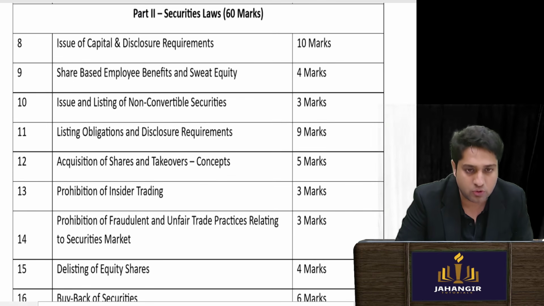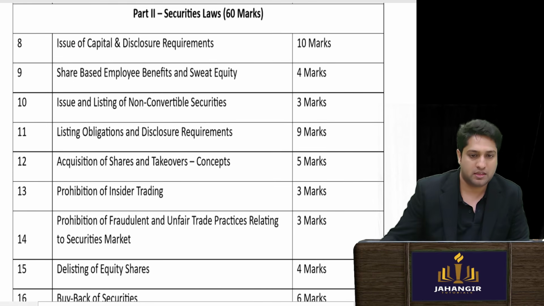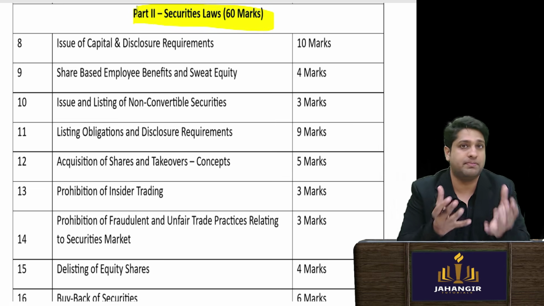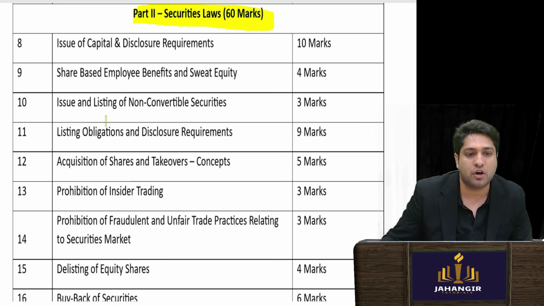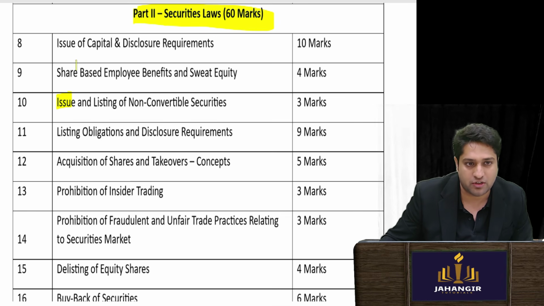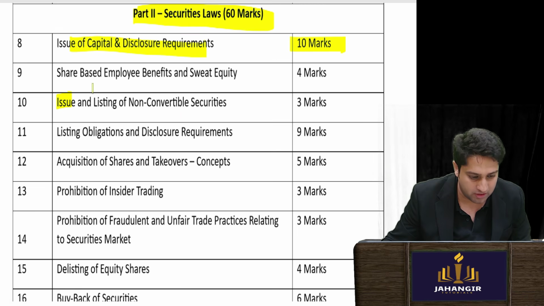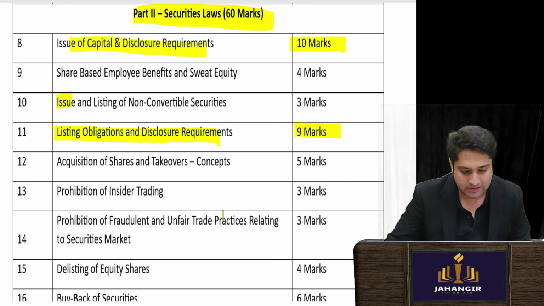Then when we look at the other 60 marks, here again you will be able to see disproportionate importance, where your ICDR regulations will directly be asked for 10 marks. Then your LODR is again very important. Listing Obligation and Disclosure Requirement will be around 9 marks.